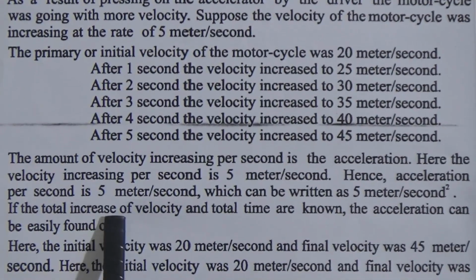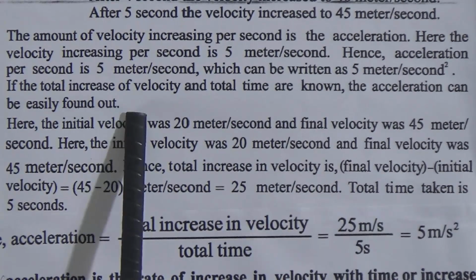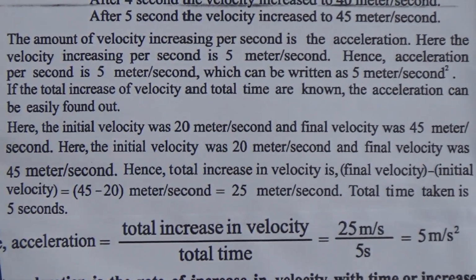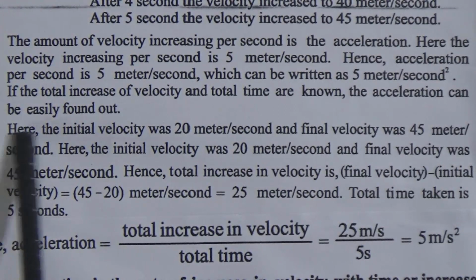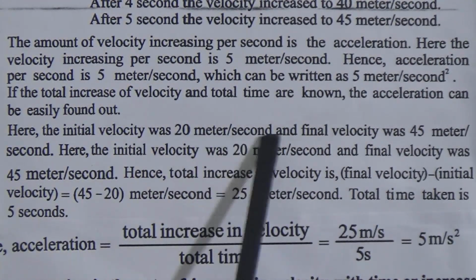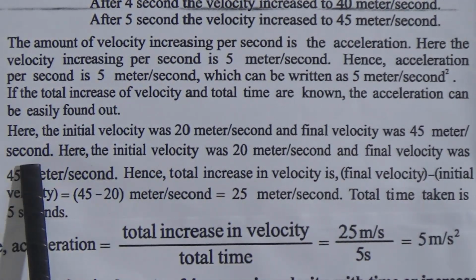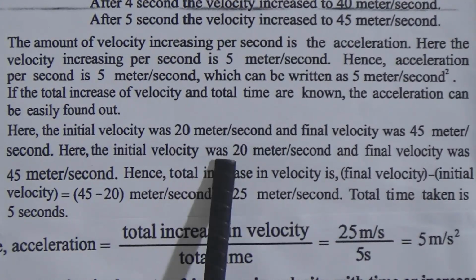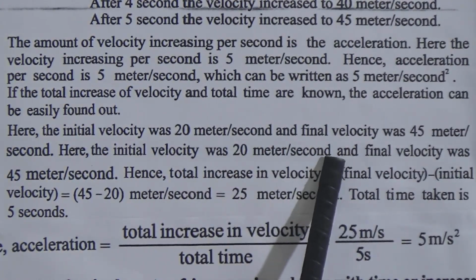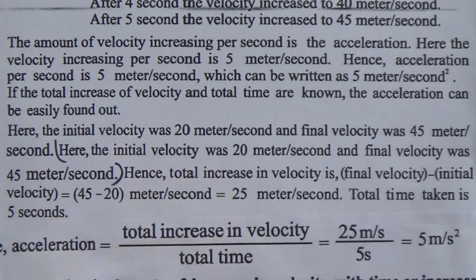If the total increase of velocity and total time are known, the acceleration can be easily found out. Here we will find out the acceleration from this problem. Here the initial velocity was 20 meter per second and the final velocity was 45 meter per second. Dear students, in your book it is written 2 times. You will cut this line.